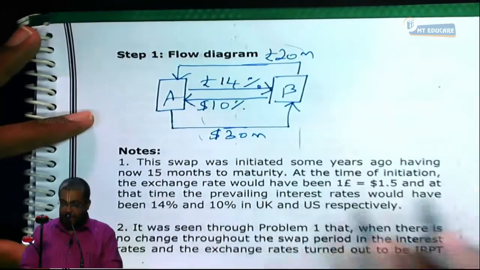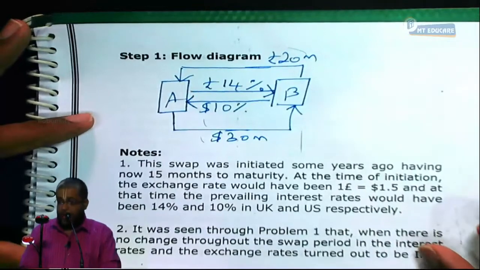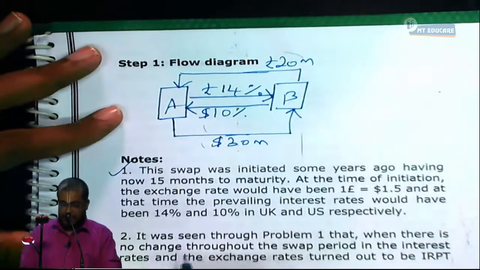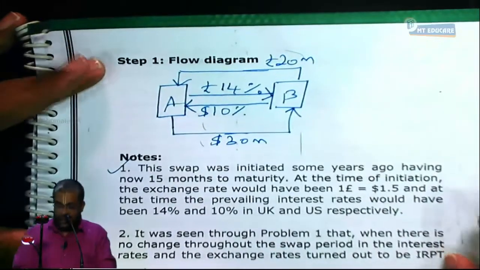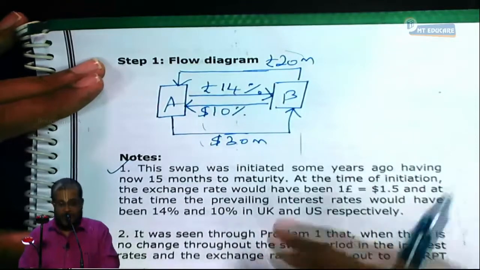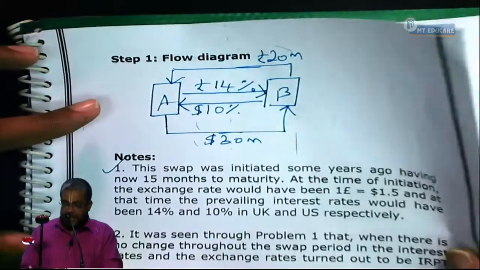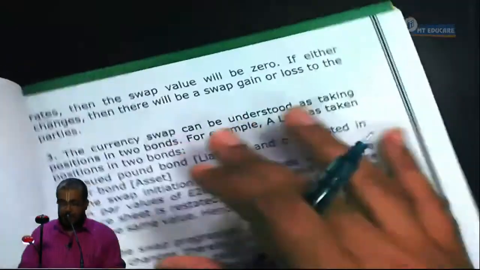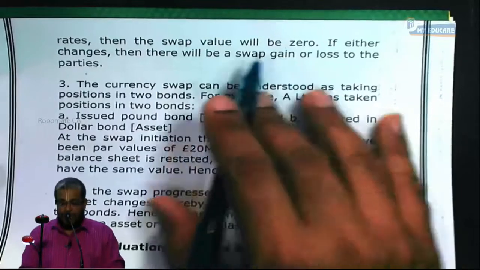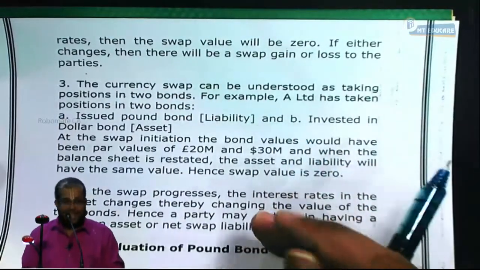And at that time, the prevailing interest rates would have been 14% and 10% in the UK and US respectively. First point, understanding it. Next. It was seen through problem one that when there is no change throughout the swap period in the interest rates, the two countries continue to have the same interest rates, and the exchange rate turned out to be IRPT rates, then the swap value would be 0. If either changes, then there will be a swap gain or loss to the parties. Am I right or not?